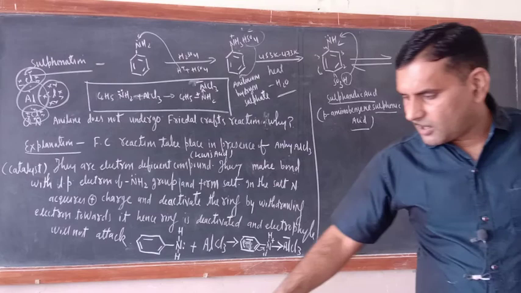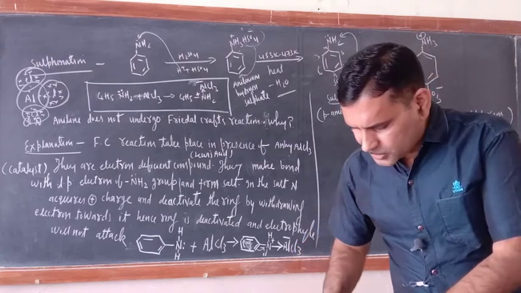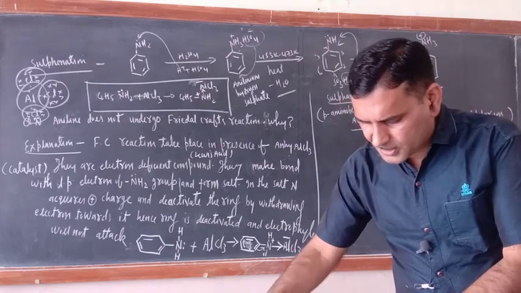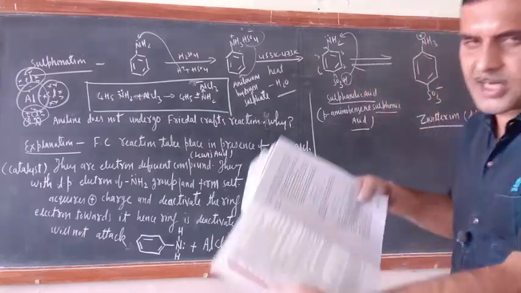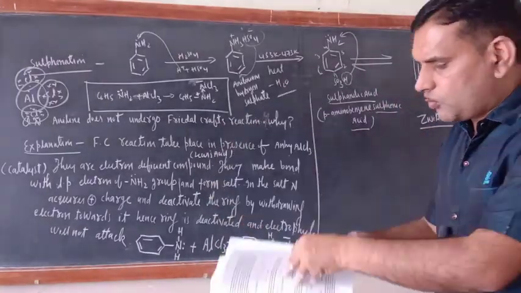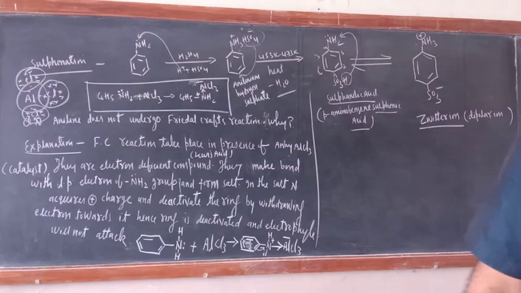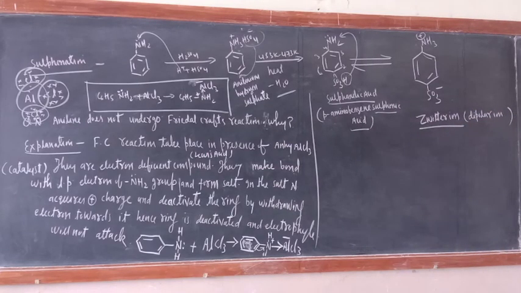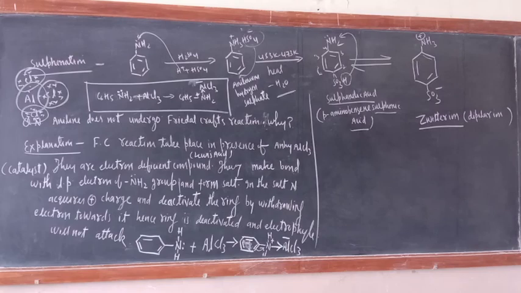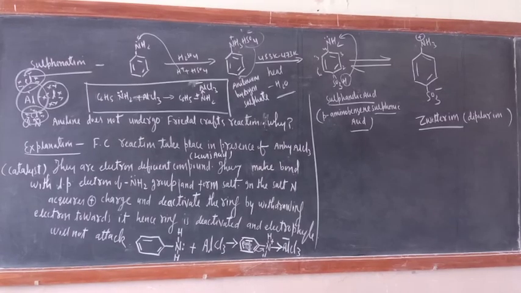In this way all the electrophilic substitution reactions of aniline are completed. Now there are exercises, which you can do. Only diazonium salt is left, so I require just 30 minutes more to complete diazonium salt also. Most of the reactions of diazonium salt I have already completed. Okay, thank you.